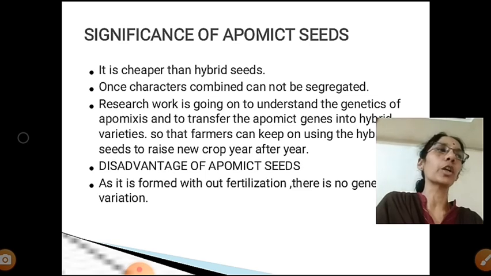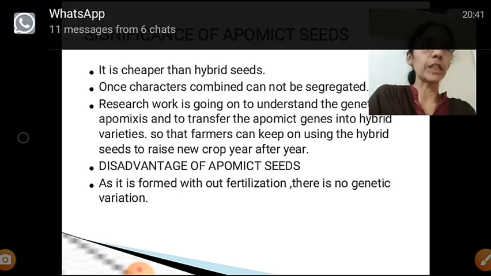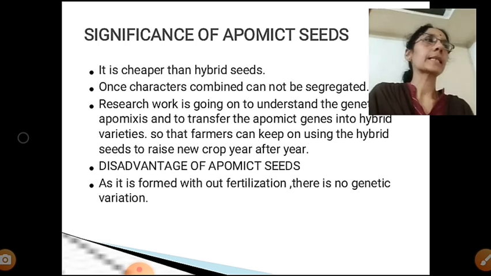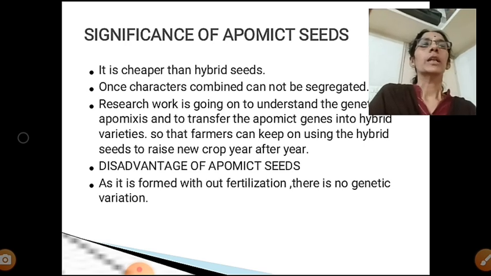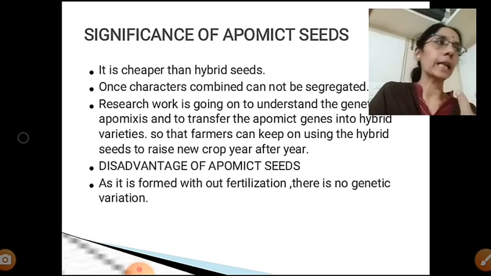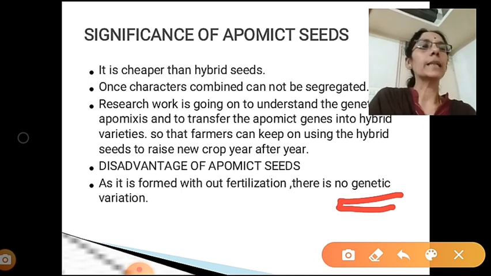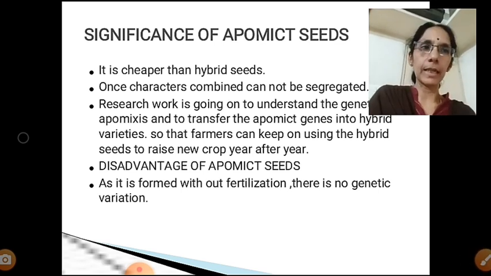So now what is going on? Research work is going on to transfer the apomixis gene into hybrid varieties so that farmers can keep on using the hybrid seed year after year. But there is also a disadvantage in apomixed seed. What is the disadvantage? As it is formed without fertilization, there is no genetic variation. So apomixed seeds have both advantages and disadvantages.